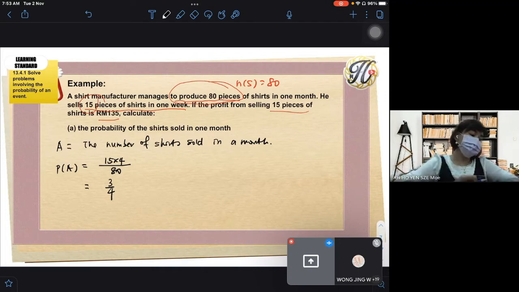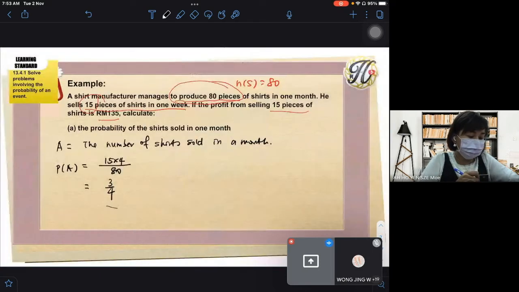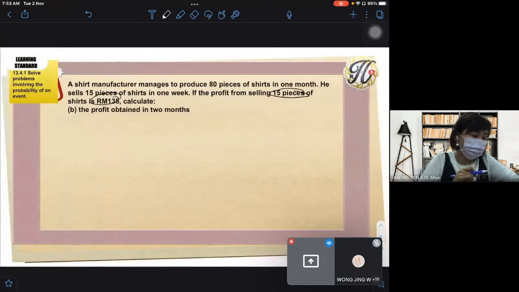Okay, so part B. In part B, they want the profit obtained in 2 months. So you see, 15 pieces gives 135, right? In 1 month, how many pieces just now? The probability is 3 over 4, right? Just now, this one, 3 over 4 is for 1 month. Now we want 2 months, so times 2, right?